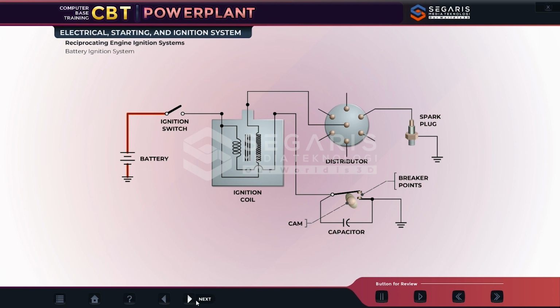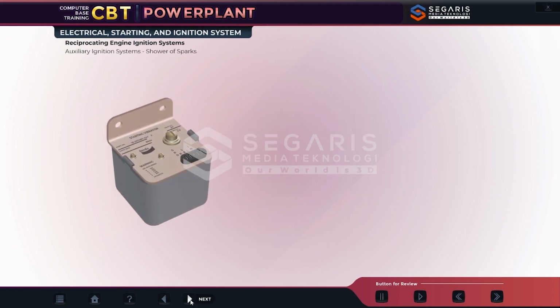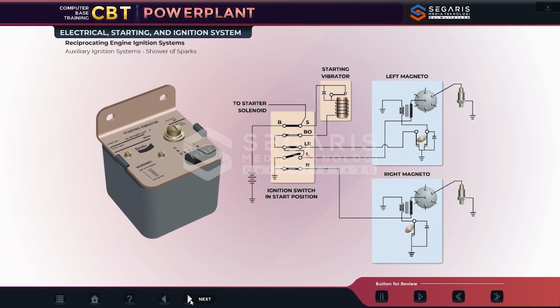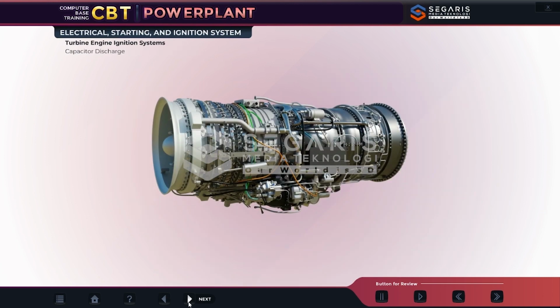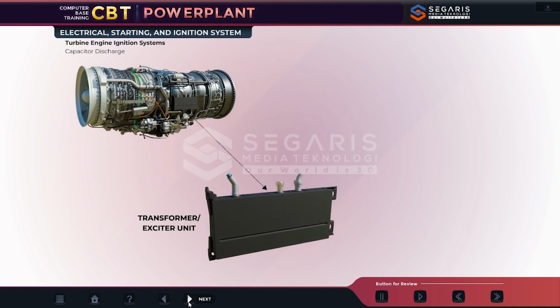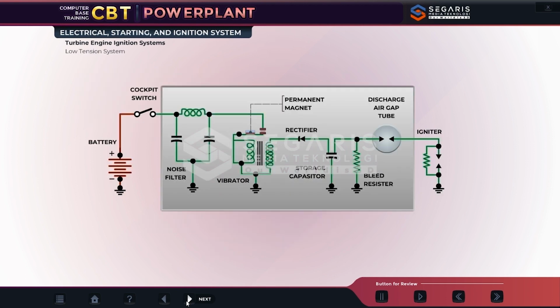A typical battery ignition system consists of an ignition switch, a battery, the shower of sparks ignition system is an updated version. A capacitor discharge ignition system delivers a high voltage, high amperage spark with high heat intensity, which unlike a reciprocating engine ignition system, which produces in a low tension system, 28 volts DC is supplied to.